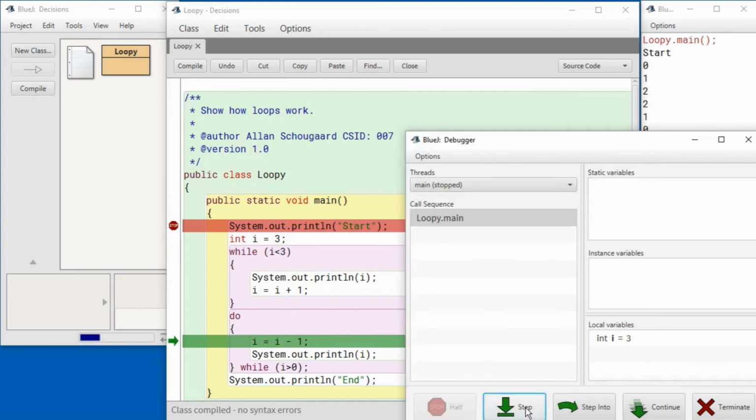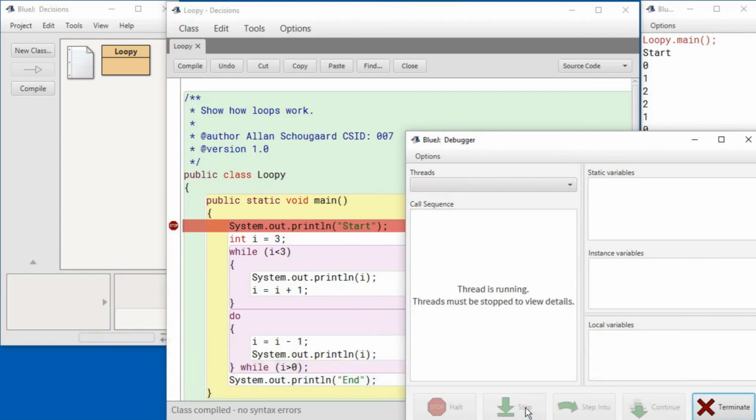However, we will always go into the do while loop and continue until the exit condition is satisfied. Like this. And that is pretty much all there is to do while loops in Java.